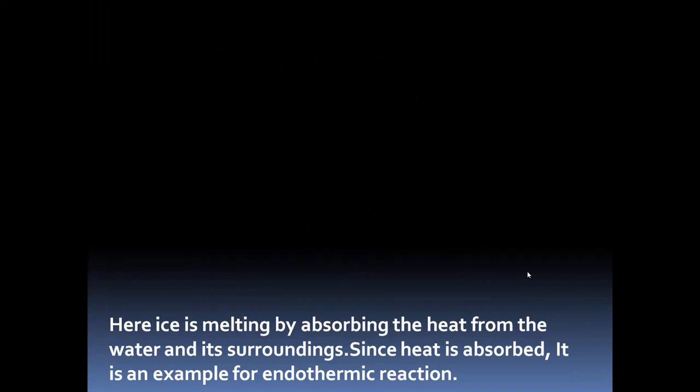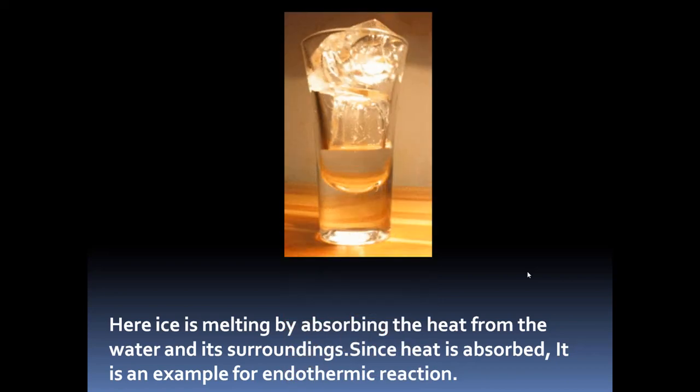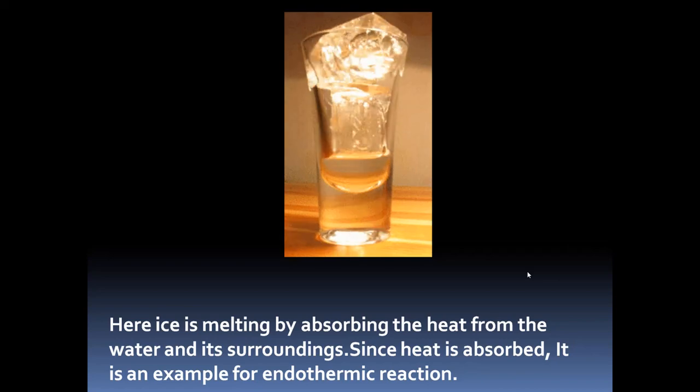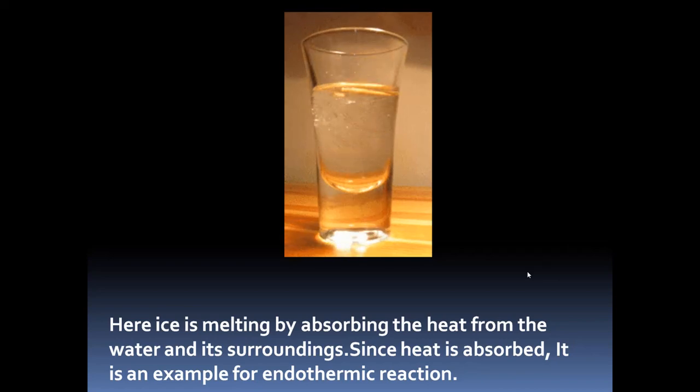Now, let us understand the types of chemical reactions. Based on whether heat is liberated or heat is absorbed, we can classify chemical reactions into two forms, based on absorption or liberation of heat. So, observe this given image. Here, ice is melting. Dear students, we all know that if something needs to melt, it needs to get some energy. Some heat should be supplied for it to melt.